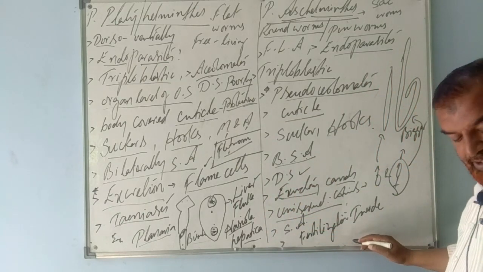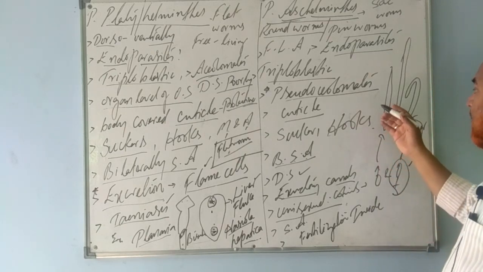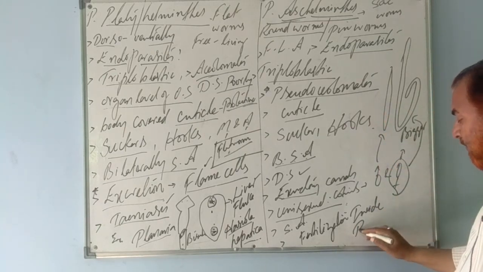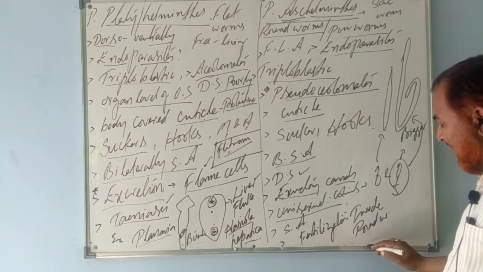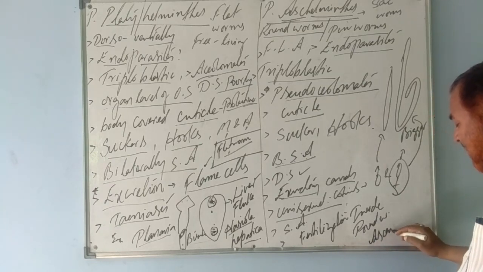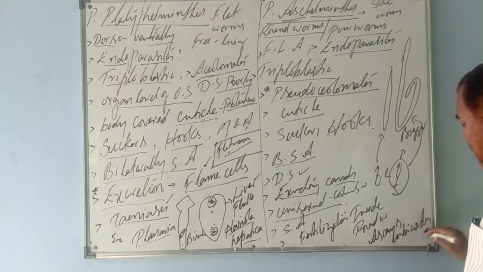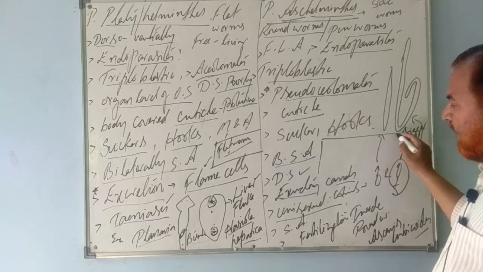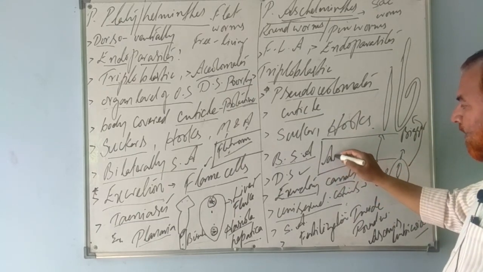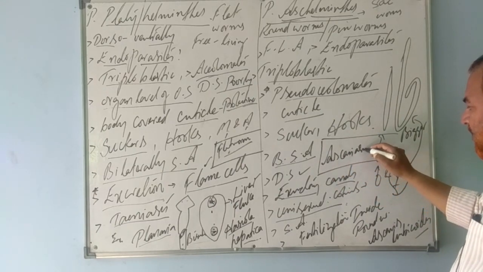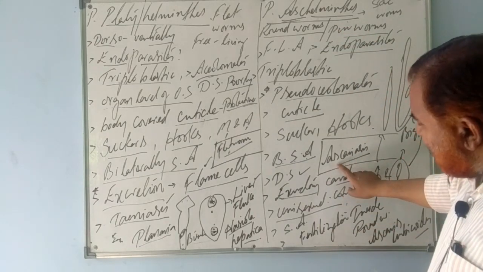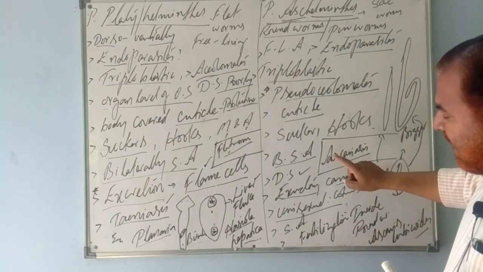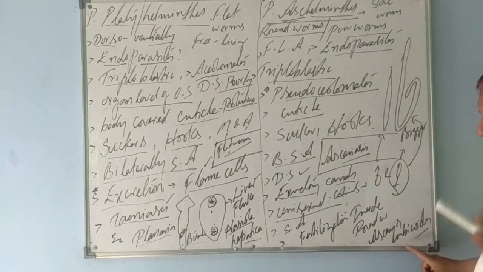The economic importance of this phylum. Fine. They are roundworms, commonly called roundworm. We call it Ascaris lumbricoides. It causes a disease known as ascariasis. The disease that is caused by Ascaris is known as ascariasis. The worm is known as Ascaris lumbricoides.